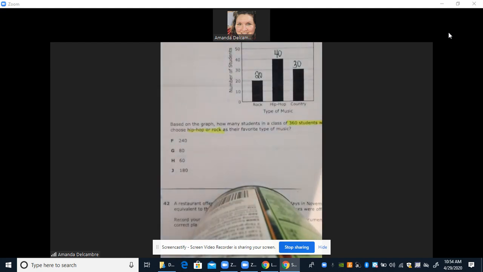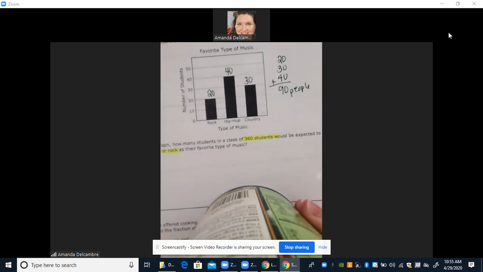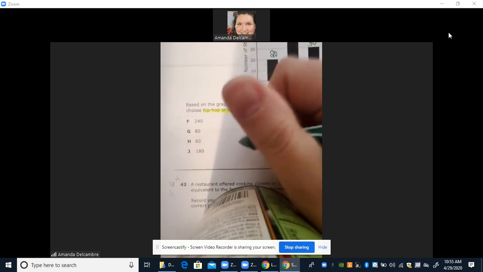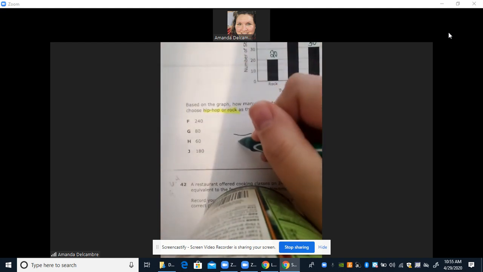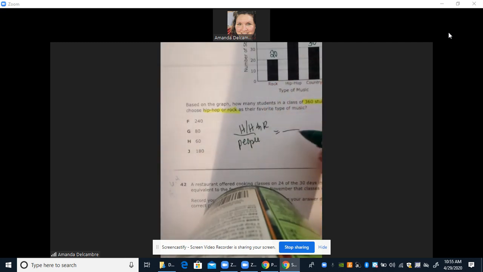Well, looking at this number right here, this doesn't total 360. So let's figure out how many people actually were surveyed the first round. If we take 20, 30, and 40 and add them together, we get 90 people. So our first round was 90. We're comparing our people, and we're comparing hip hop and rock. So the first round, there were 90 people that were surveyed.